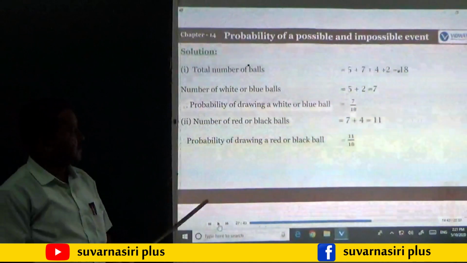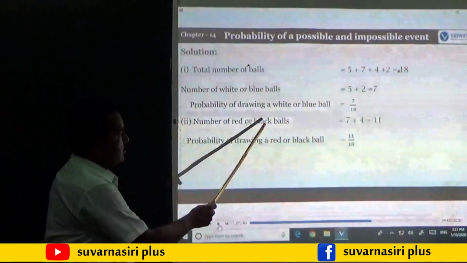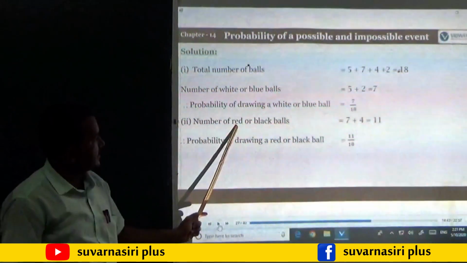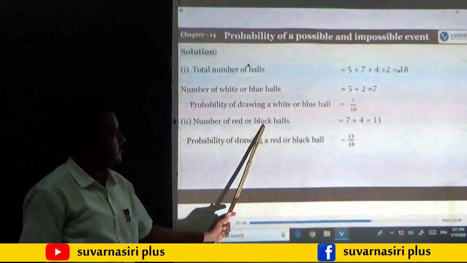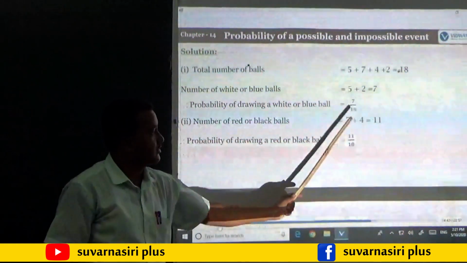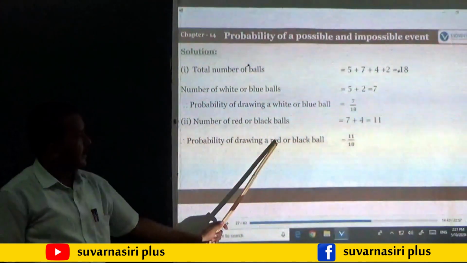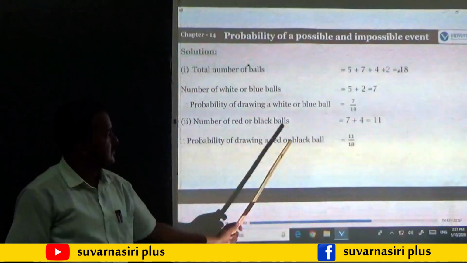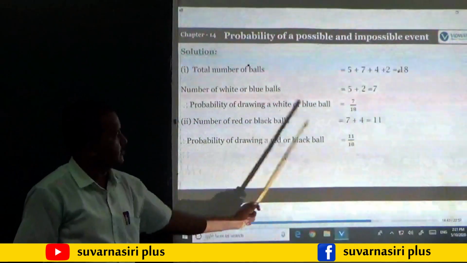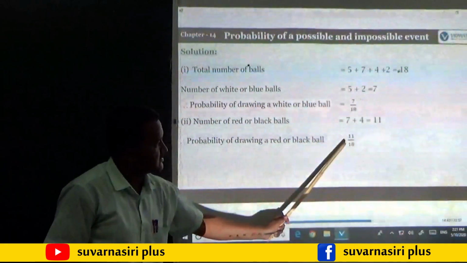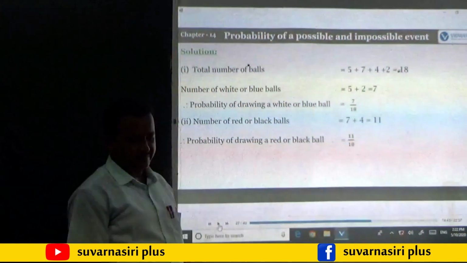Second event is number of red or black. So how many red are there? 7. How many black balls are there? That is 4. Sum of that is 11. Therefore probability of drawing a red or black ball, that is sum of red and black balls is 11. So probability is 11 by 18.